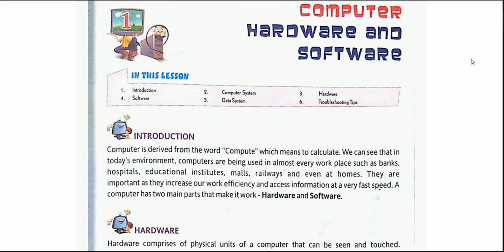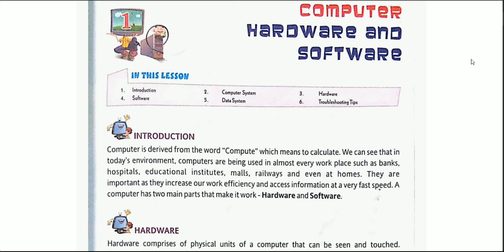We can see that in today's environment, computers are being used in almost every workplace, such as banks, hospitals, educational institutes, malls, railways, and even at homes. Yes, because the uses of computers are increasing day by day. They are used in many places because there is a need of automation for everything. By automation I mean advancement. There is a need of advancement in every field. That is why in banks, hospitals, malls, in every second place we are using computers. Even at homes also we are using computers.